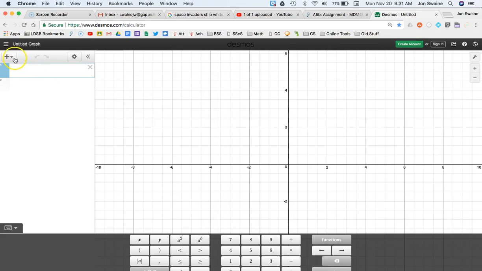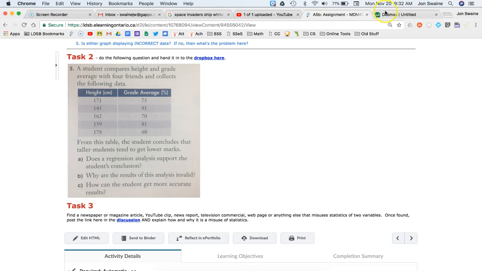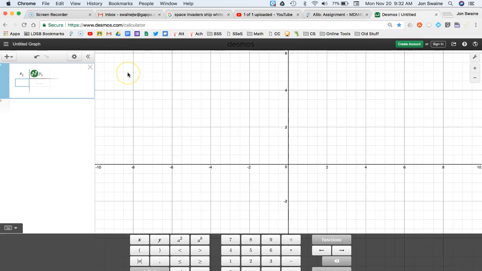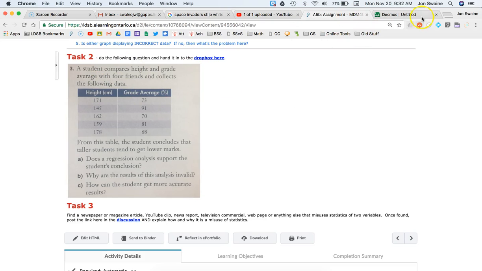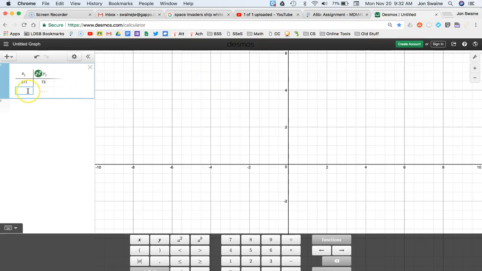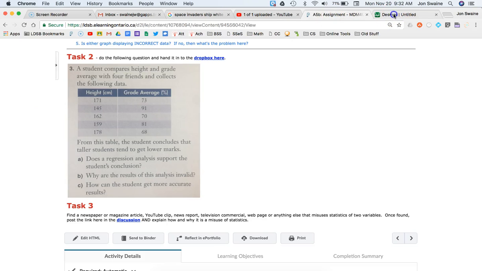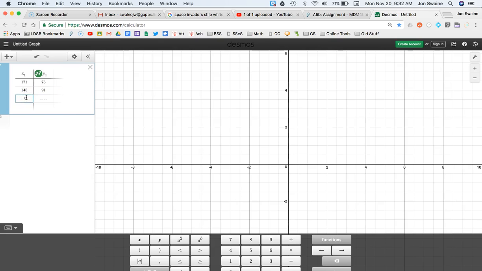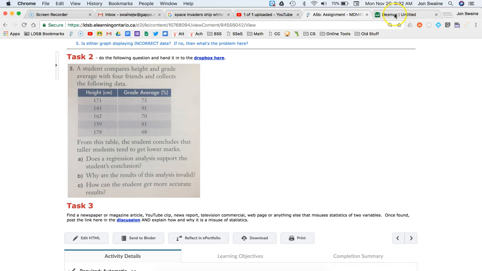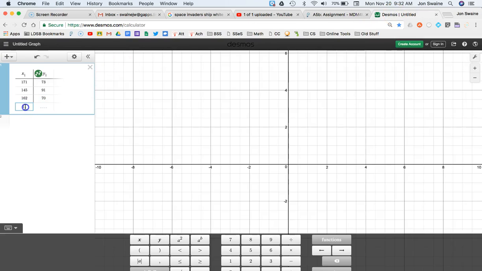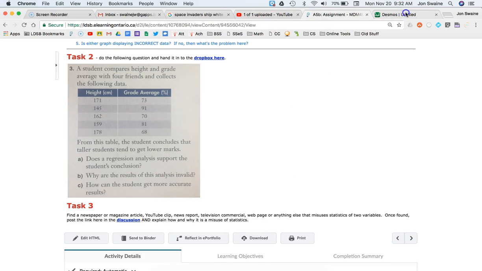You can skip this part of the video if you want, because I'm just going to type in the data about my x values, 171 and 73. And then I'm going to have 145 and 91. And then 162 and 70. And then 159 and 81, and 178 and 68.